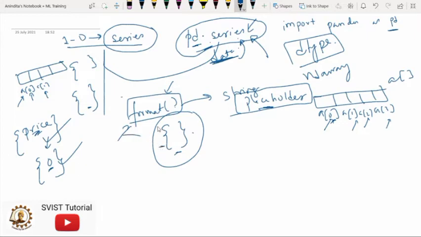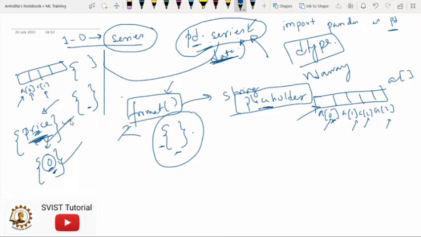Now there may be one question: okay, a numbered index is fine, but how does a named index come? In the beginning of the class I explained that we have so many data types like dictionary, lists. Whenever we are using this kind of data type, we may find numbered indexes, but in some data types we may have named indexes. Whichever the scenario, if you want to use them, you have to use the placeholder.